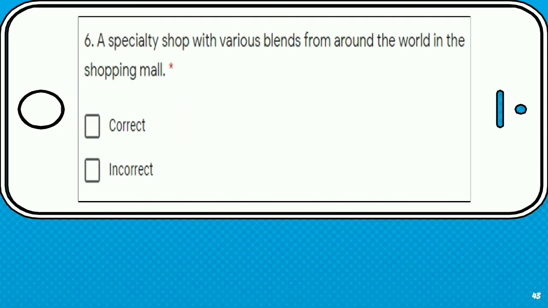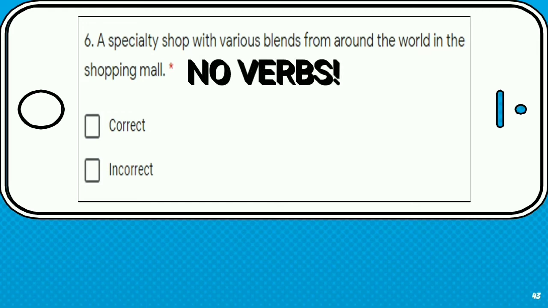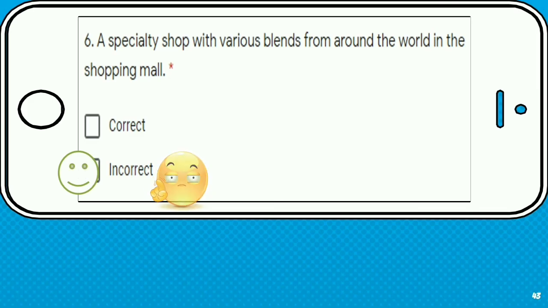Number 6. A specialty shop with various blends from around the world in the shopping mall. This is so easy because it's very clear that the sentence has no verb. This is not even a sentence. So this is incorrect.